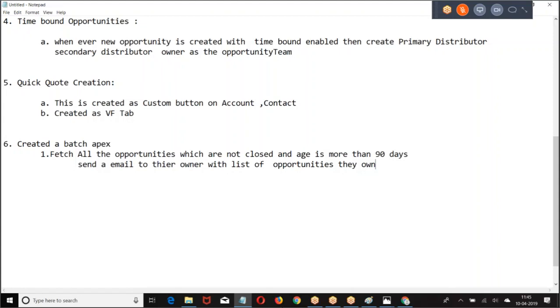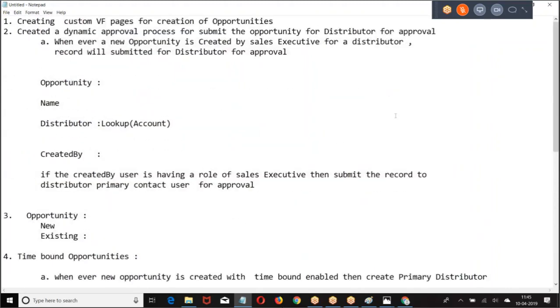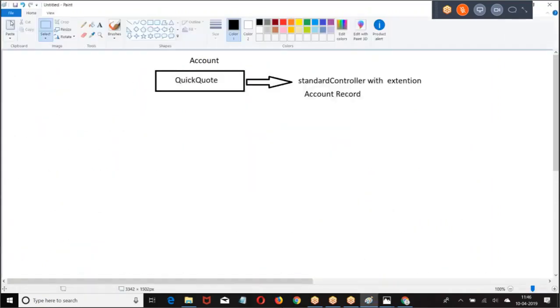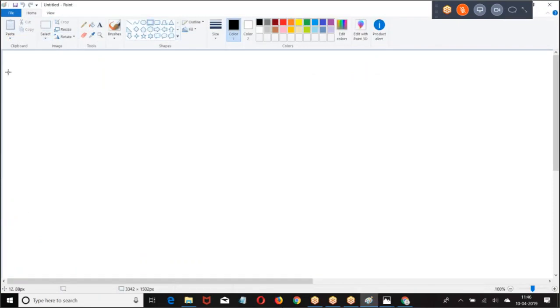Right? So I'll put down all the things once again from the beginning. Try to understand what you are supposed to explain. The overall flow I'm going to explain once again, so listen to the points. This project basically deals with Sales Cloud and Service Cloud. Now, an opportunity may be a request for training or a request for a software update.